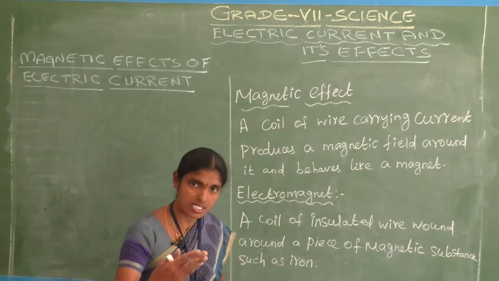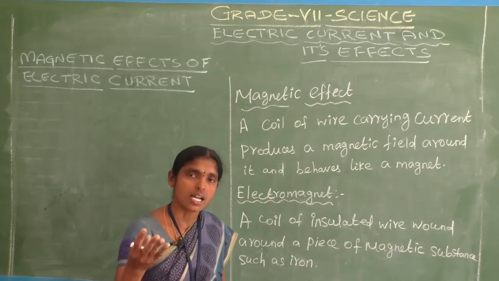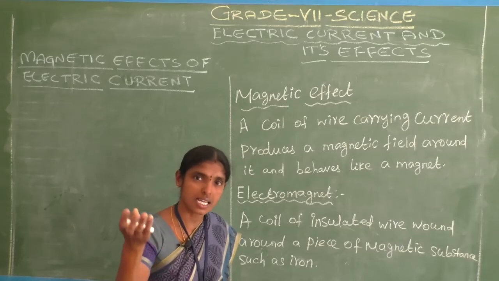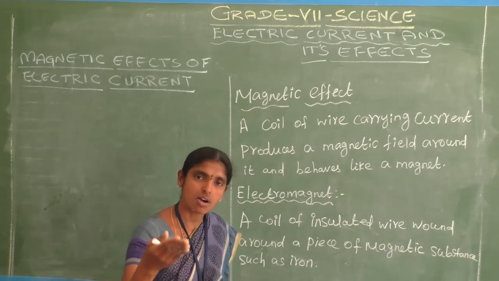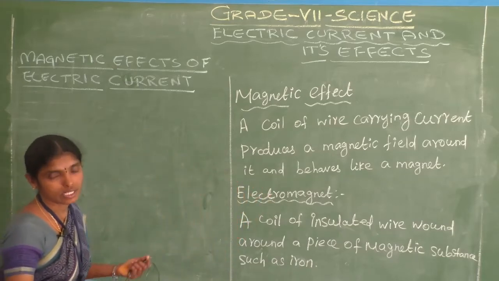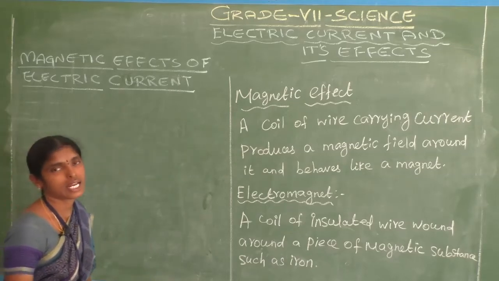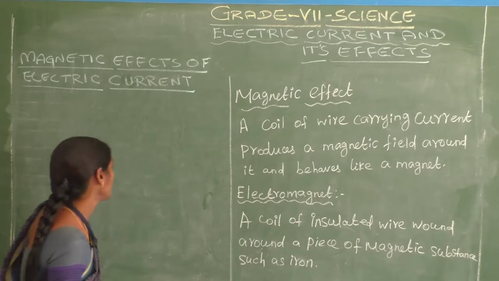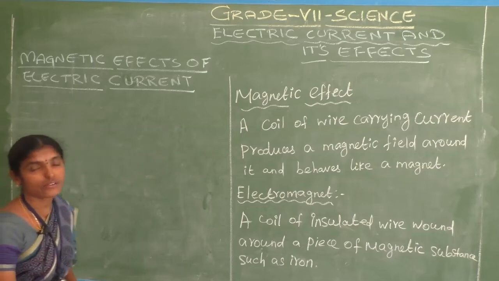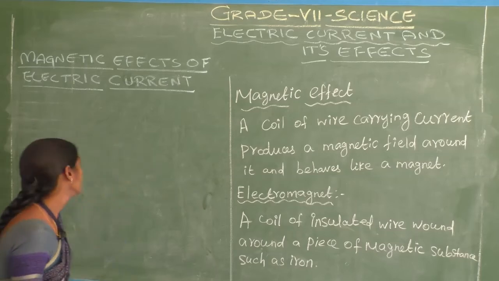What are these electrical devices? Fan, electric bell, and also the electric motor. These devices work based on the magnetic effect of electric current. Okay, see here, what is meant by magnetic effect of electric current?